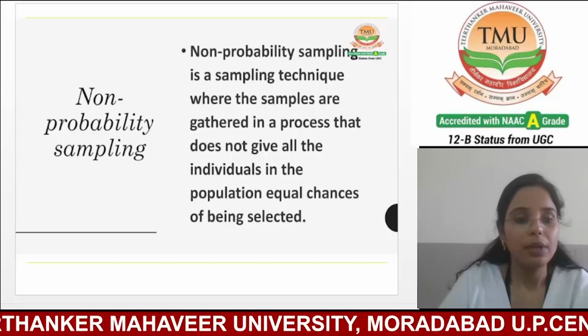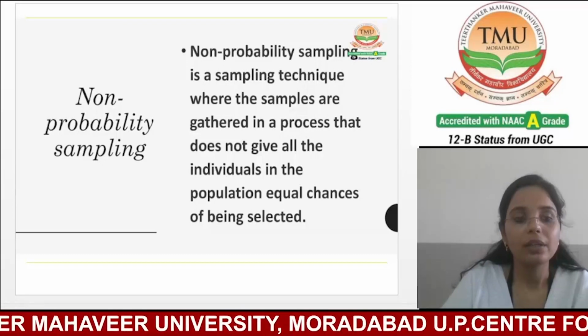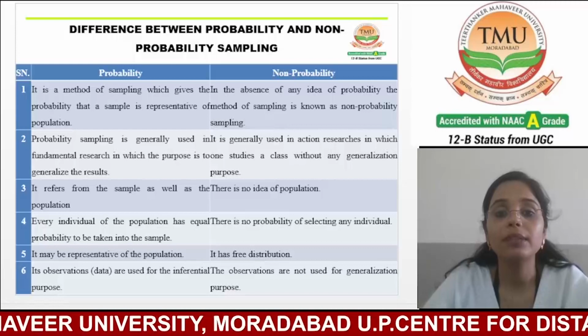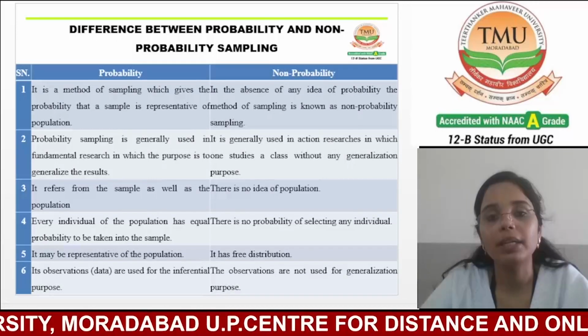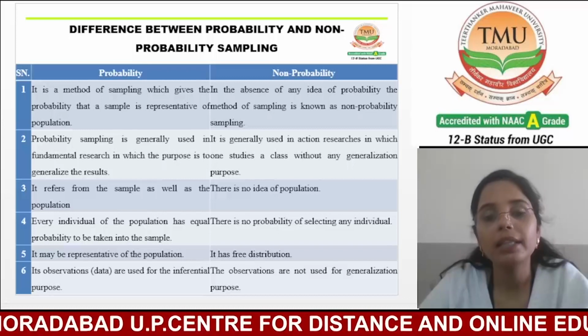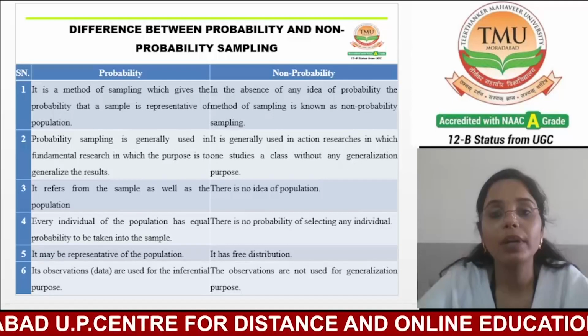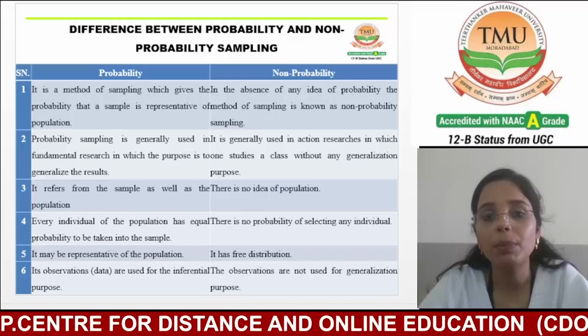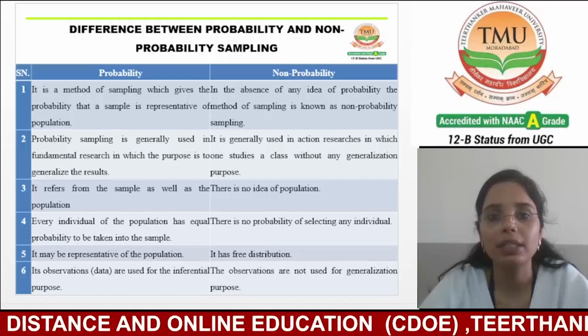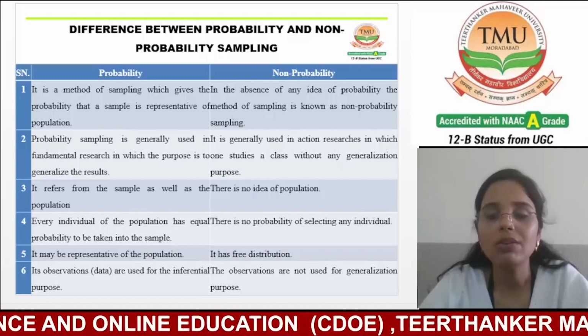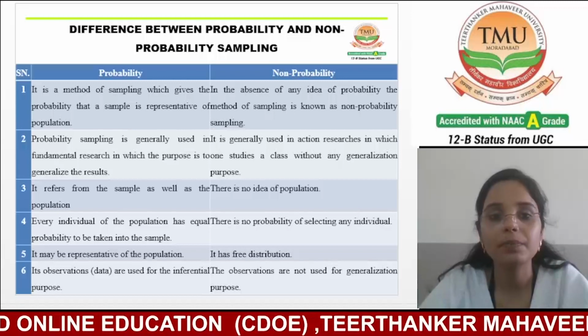Now, next we are going to discuss the difference between probability and non-probability sampling. In this session, we will discuss how probability sampling is different from non-probability sampling. So without further ado, let's understand.